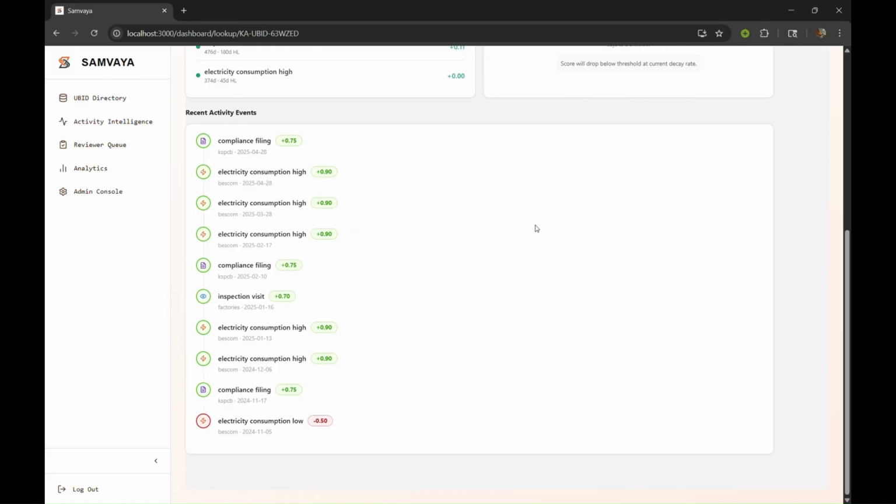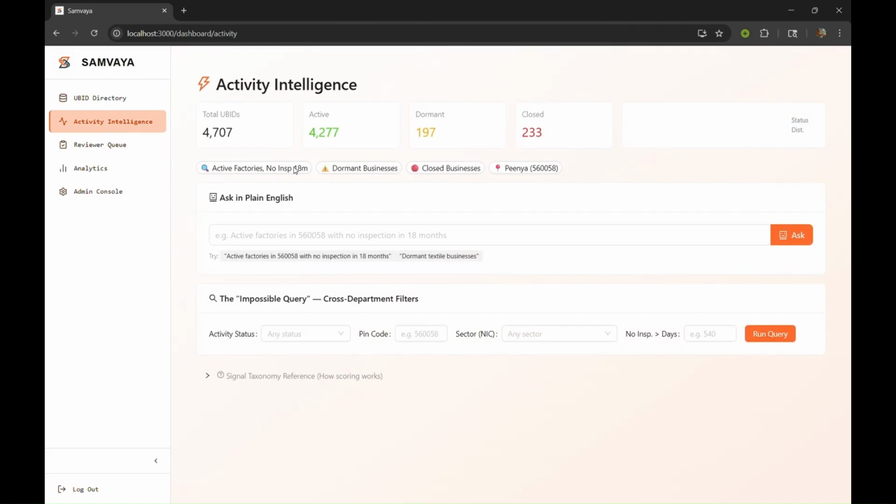Now, for one of the most powerful features, the Activity Intelligence Engine. This engine goes beyond static registration data. It continuously tracks real-world signals from across all 4 departments to determine whether a business is genuinely operating today. We classify every business as active, dormant, closed suspected, or closed confirmed in real time.